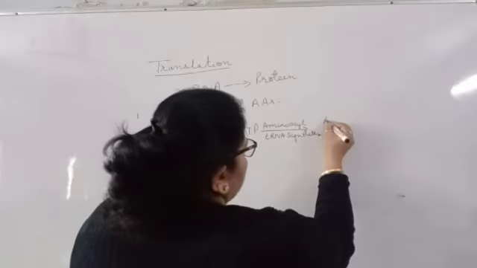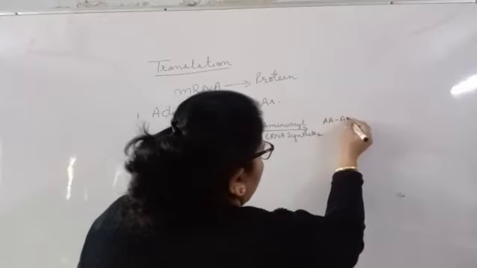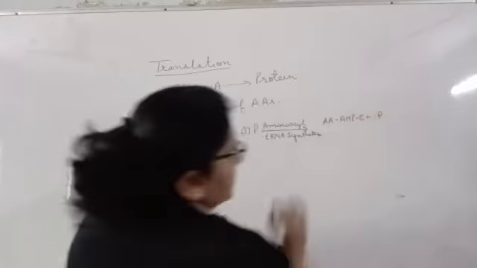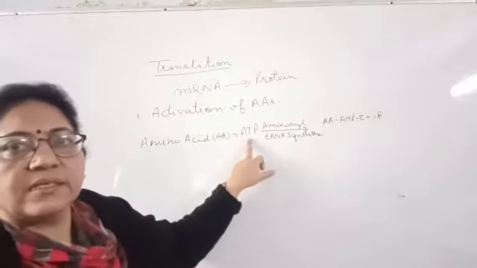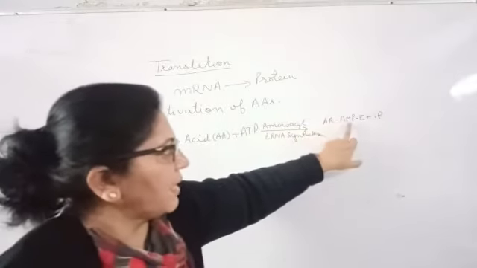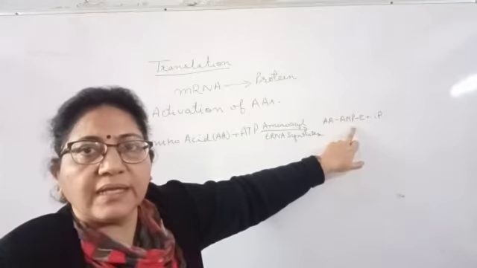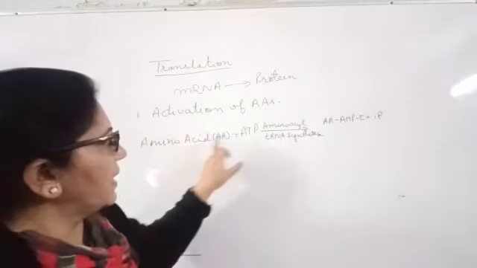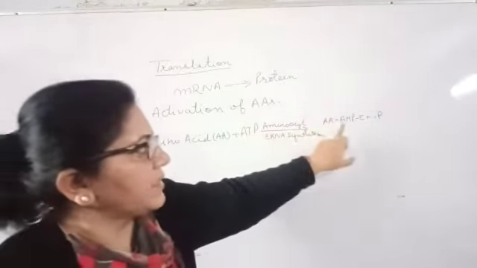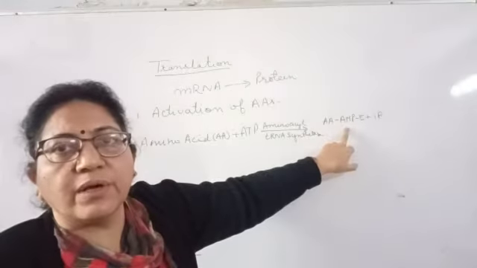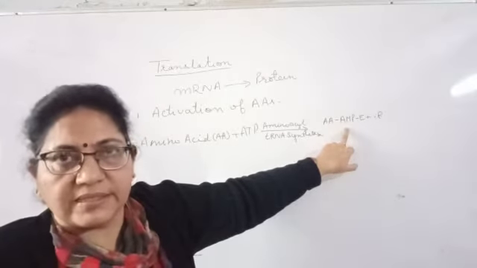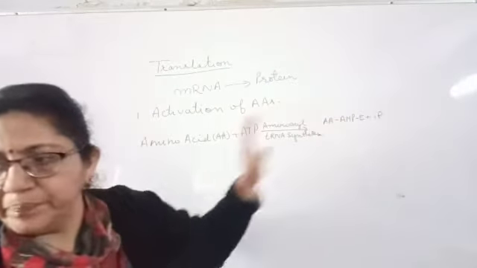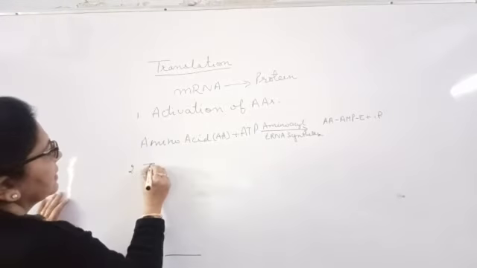How do they get activated? Amino acid along with AMP, along with the enzyme and inorganic phosphate. ATP means triphosphate, so here we have AMP, meaning one phosphate. The rest two phosphates will be released as inorganic phosphate. Now this amino acid along with this enzyme, with the help of energy, is known as your activated amino acid.